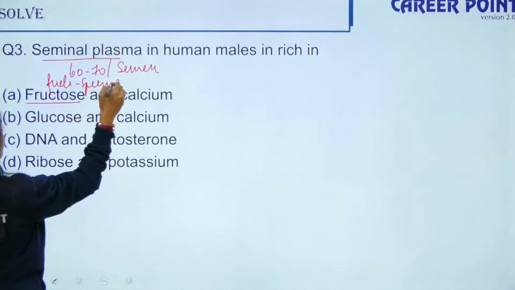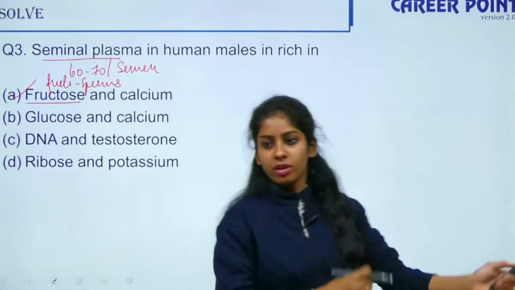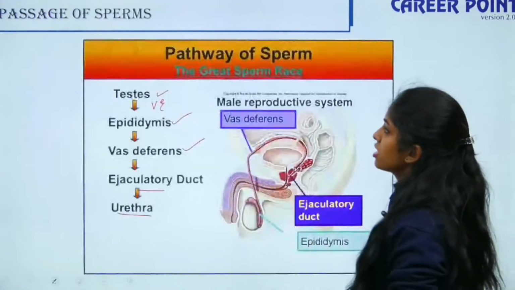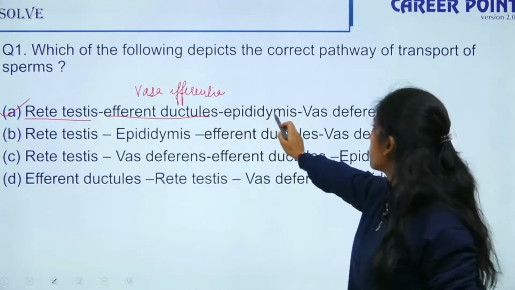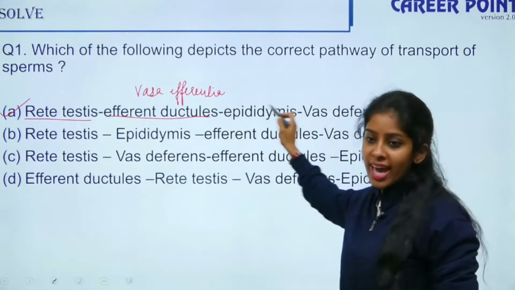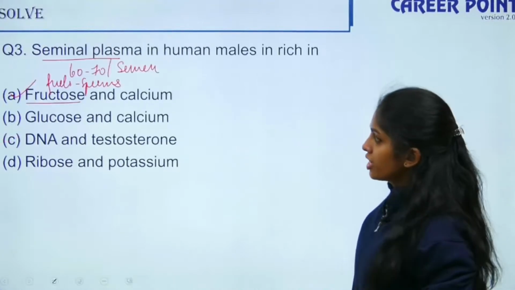So here your answer is fructose and calcium. For 1, what is the answer? For 1, the answer is rete testis, vasa efferentia, epididymis, vas deferens. So A is the answer. So 2, 3 is also done.